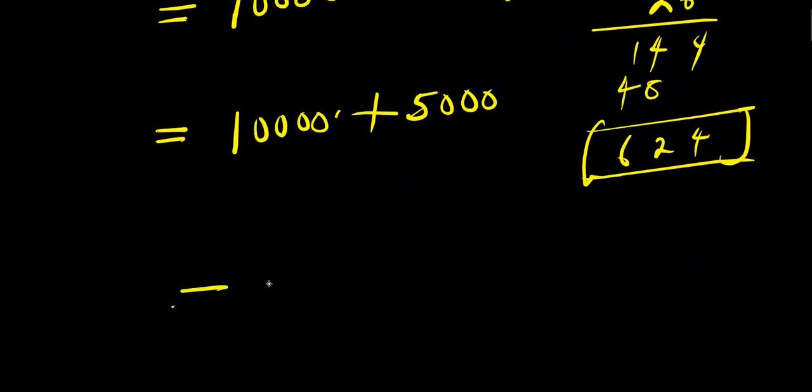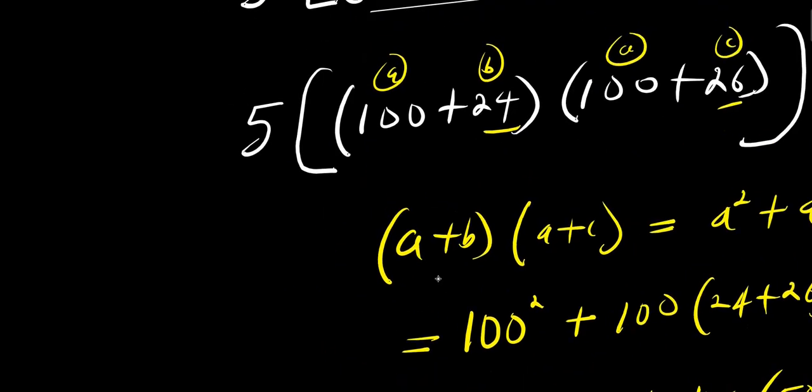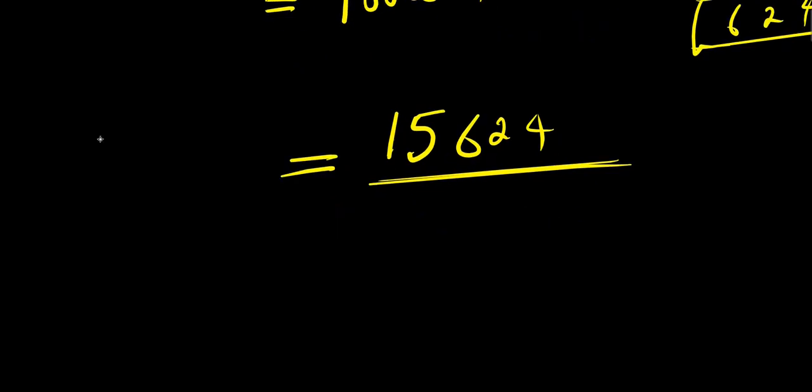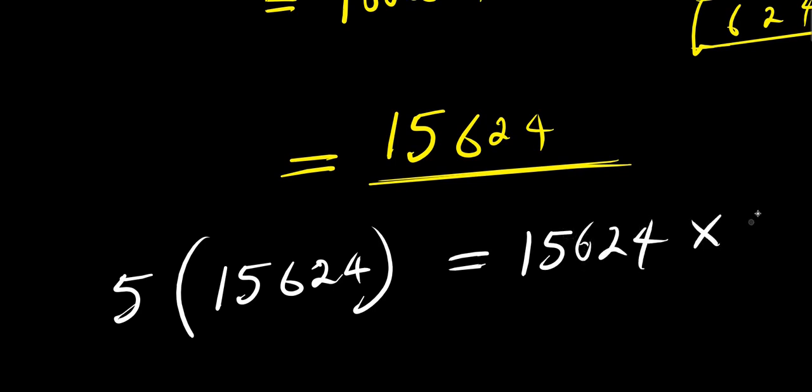So if you add up everything here, this is 15,624. So if you multiply it by 5, you have 5 times 15,624.